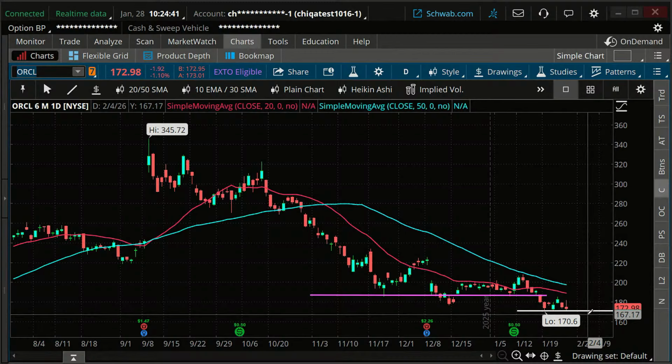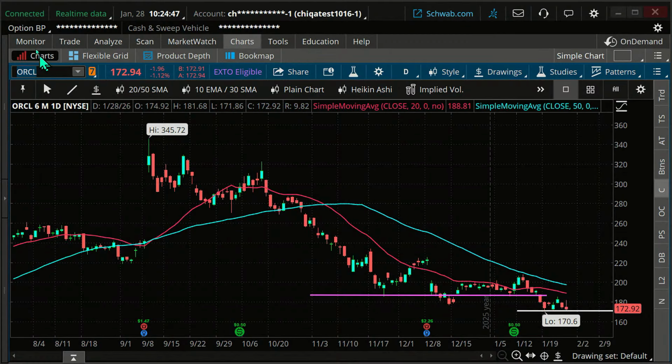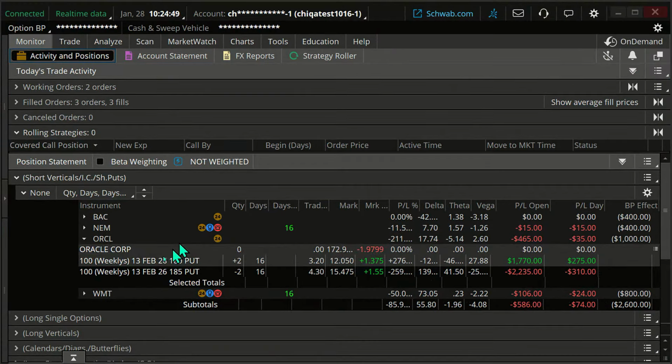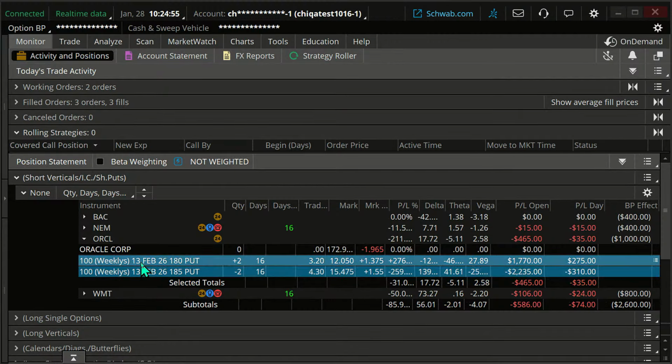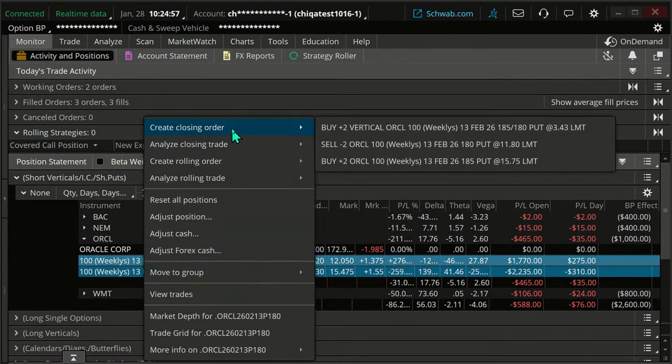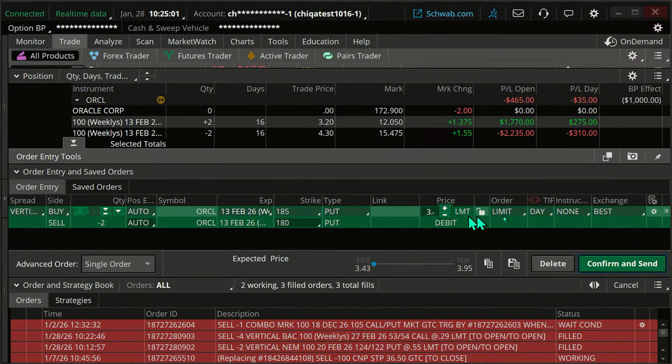We'll give it a little wiggle room here, about 167. We'll call it quits at that point if it goes there. So if I want to exit this at below 167, I can highlight this, right click on this, and create a closing order to buy it back. And I'm going to say market, good till canceled.